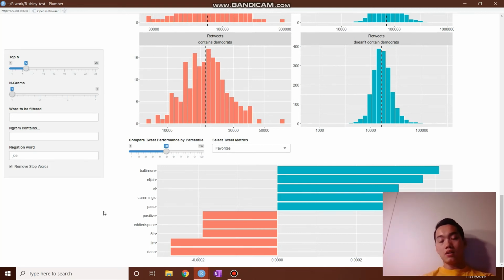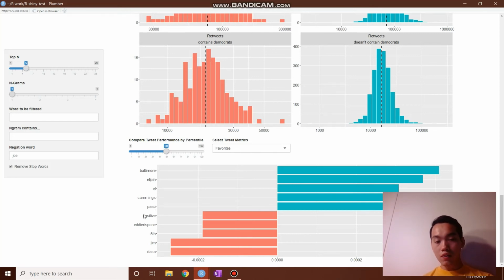Lastly, this is another A/B test, where it's comparing the top 50% of tweets with the bottom 50% of tweets and finding word associations. So right now, what it's saying is, given the top 50% of tweets and the bottom 50% of tweets, the words that distinguish the high performers are Baltimore, Elijah, L, Cummings, and Paso.